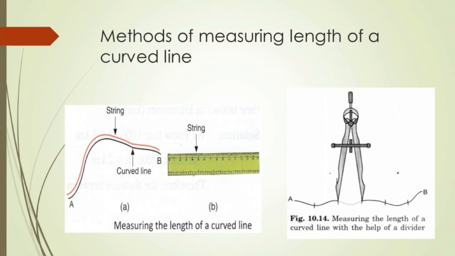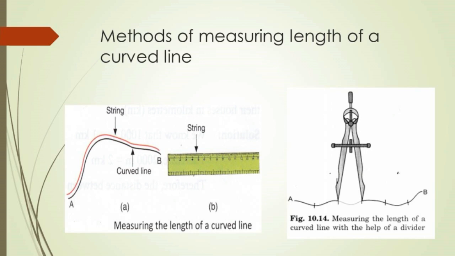Draw a curved line AB on a piece of paper. Place a string along the curved line. Make sure that the string covers every bit of the curved line. Mark the points where the curved line begins and ends on the string. Now stretch the string along the length of a meter scale and measure the distance between the two markings on the string, and note it. This will give the length of the curved line.